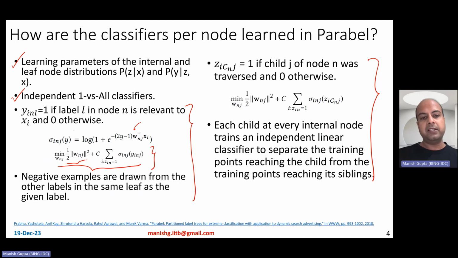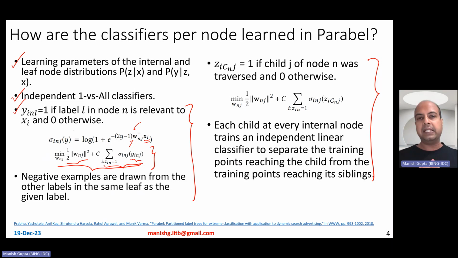The first term is just for L2 regularization, so as to ensure that your Ws don't grow too large. And the second term tries to minimize the logistic loss. Here, a little bit of notation: xi stands for the data point, clearly. W stands for the weights in this classifier. And then you have y_in_l. Now, what is y_in_l? It can only take two values, 0 or 1.